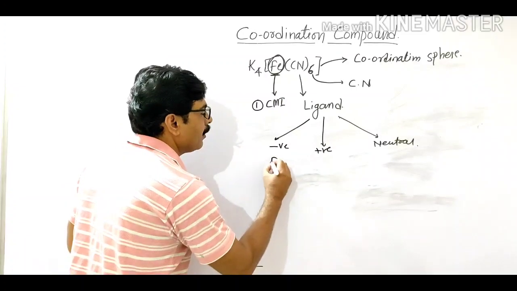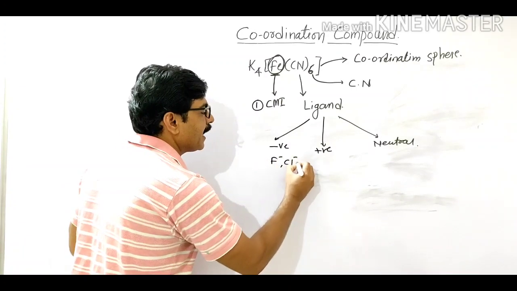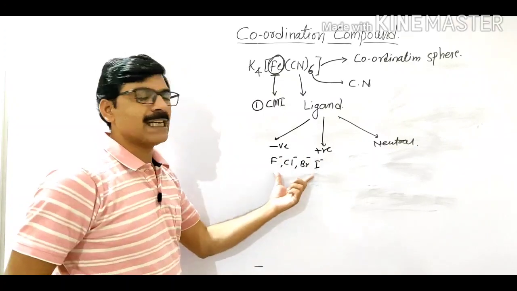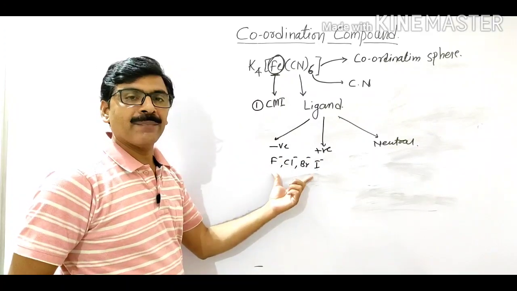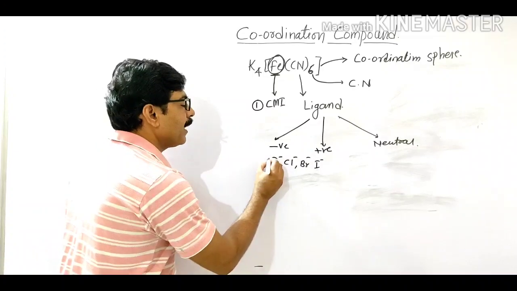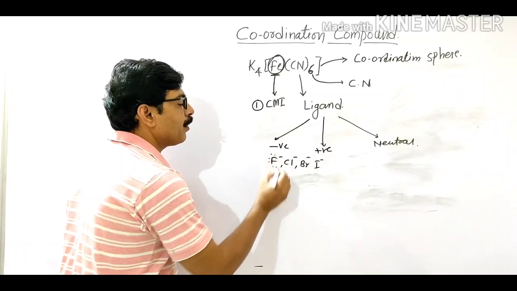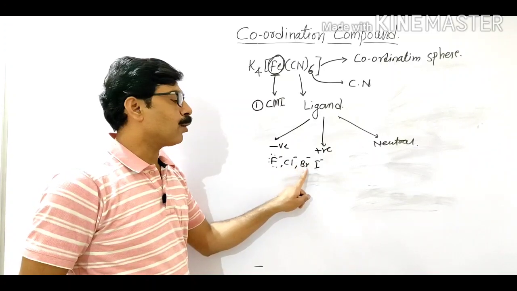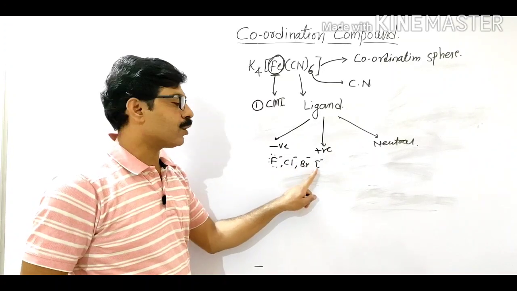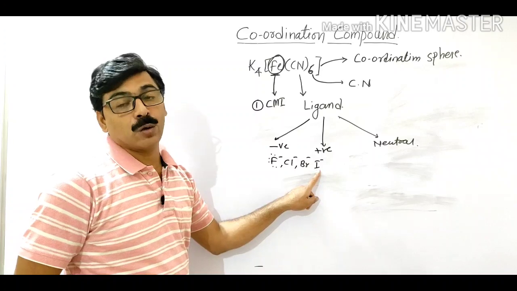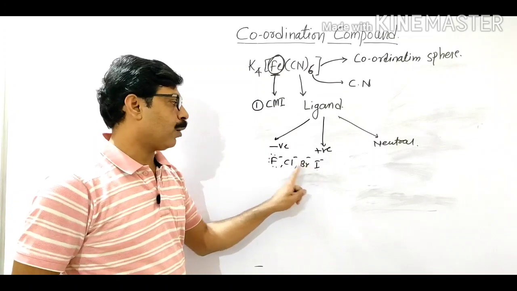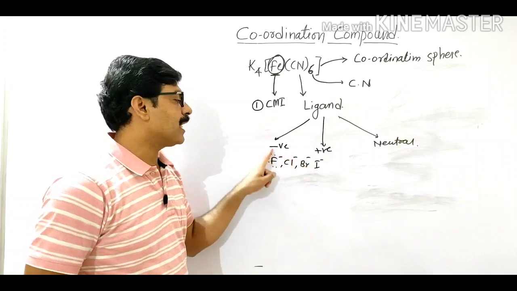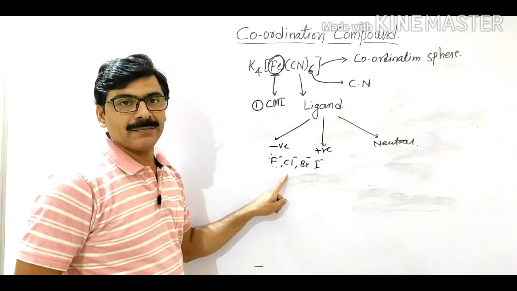For example, F-, Cl-, Br-, I-, all these are negative ligands because fluorine contains three lone pairs of electrons, chlorine also contains three lone pairs, bromine also contains three lone pairs, and iodine also contains lone pairs. All these species are negatively charged, so they are negative ligands.